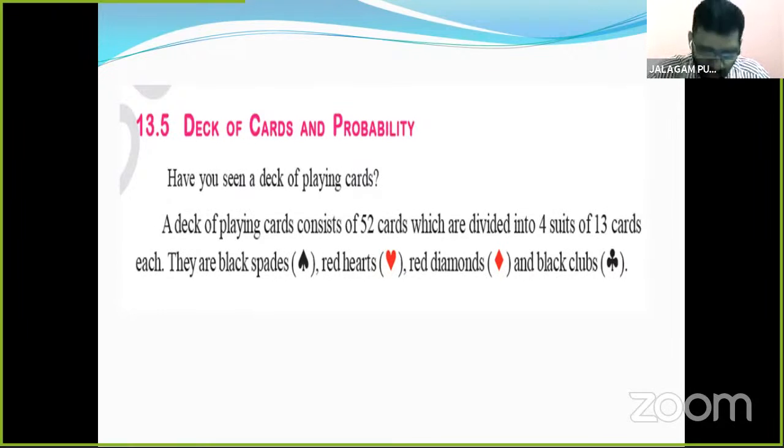Tomorrow you must gain some knowledge. Discuss with your friends. Ask about playing cards. How many cards are there? What are the shapes? How many suits? And how many cards should each contain? So totally you must gain some knowledge tomorrow. Then we start the next class using your knowledge. Okay, children. Thank you.